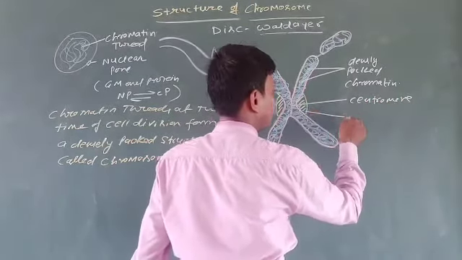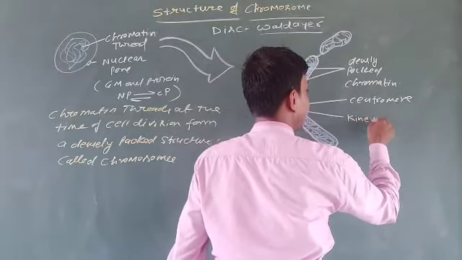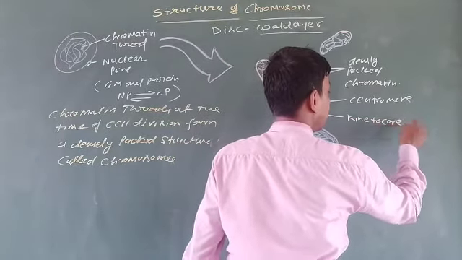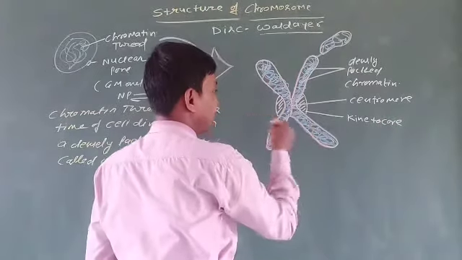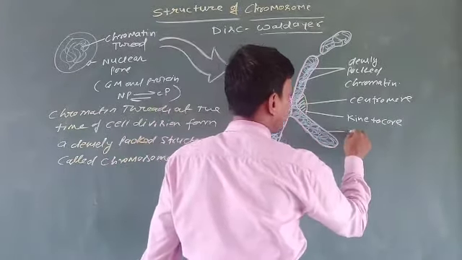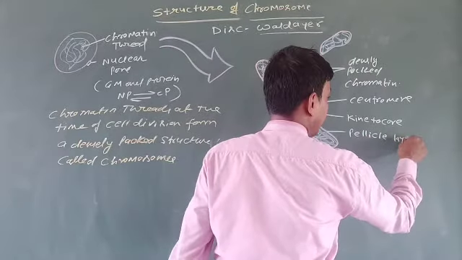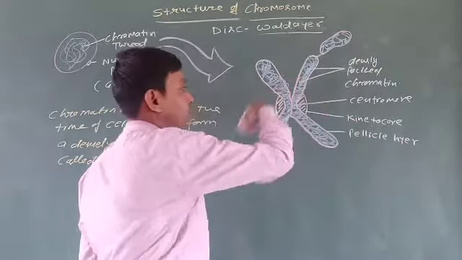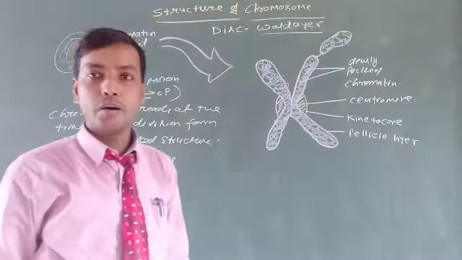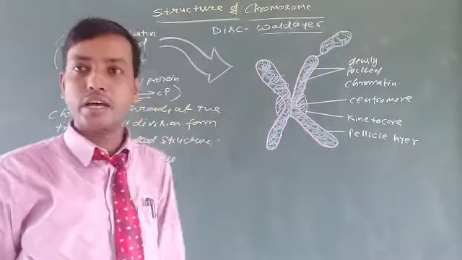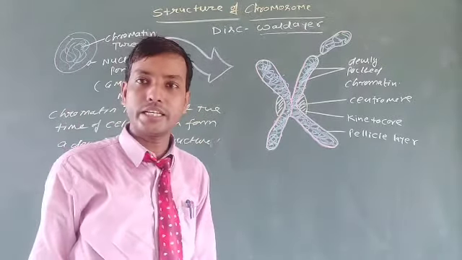And this proteinous substance is known as kinetochore. And the layer is known as pellicle layer. All of this participates in protein synthesis as well as the carrying of essential genetic information.